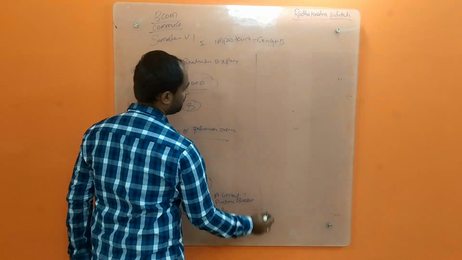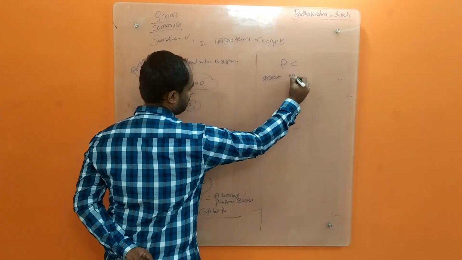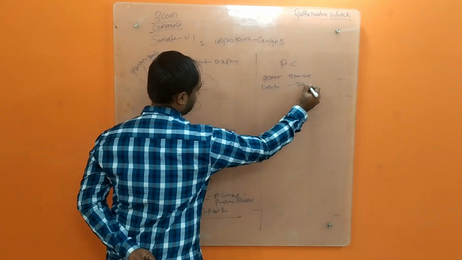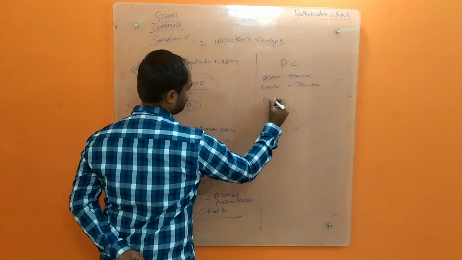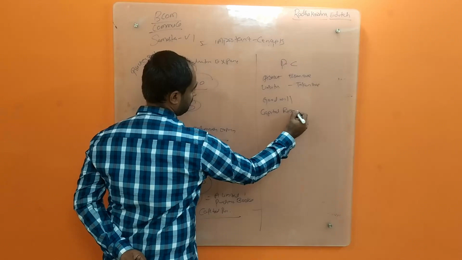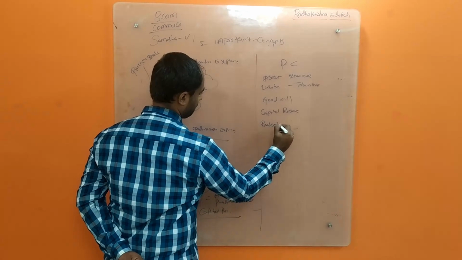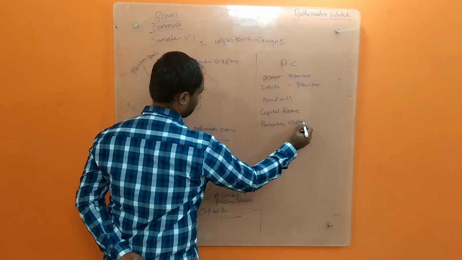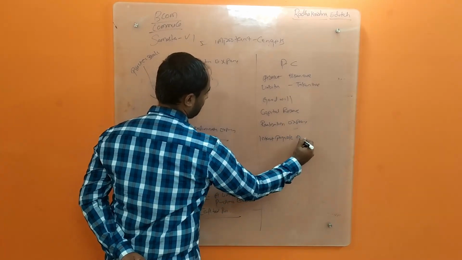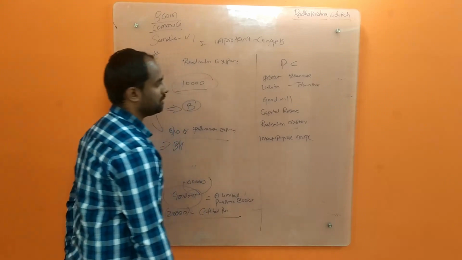So let us see the concepts we have discussed: purchase consideration, assets taken over, liabilities taken over, then goodwill, capital reserve, then realization expenses, and interest payable on acquisition of purchase consideration. These are all the items we have discussed.